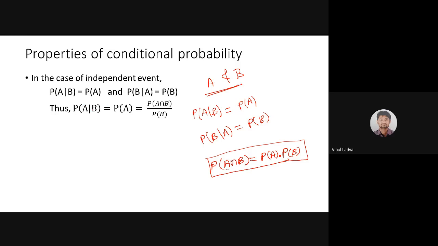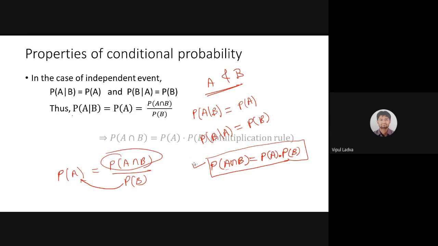Now we can observe that here. P of A with respect to B, as per the formula, is P of A intersection B divided by P of B. Now if A and B both are independent, then this term A over B will be replaced by simply P of A. I don't need that particular notation. This will be simply P of A, and by multiplying both sides by P of B, we will have P of A into P of B equal to P of A intersection B, which is here. Is it? So this is very, very important.